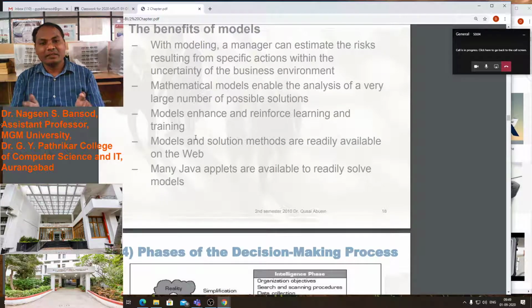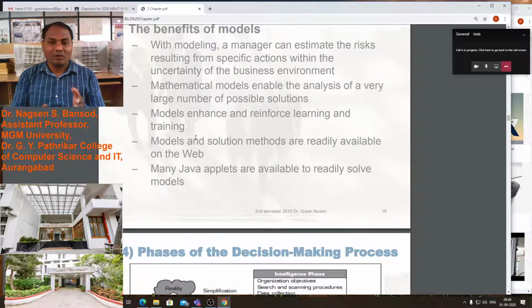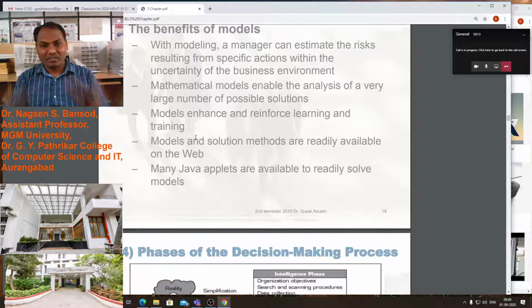Mathematical models enable the analysis of a very large number of possible solutions. Suppose we have invested so much money into the business, then how much profit will there be? On the basis of that investment, we can analyze before starting actual investment in the product, in the business.